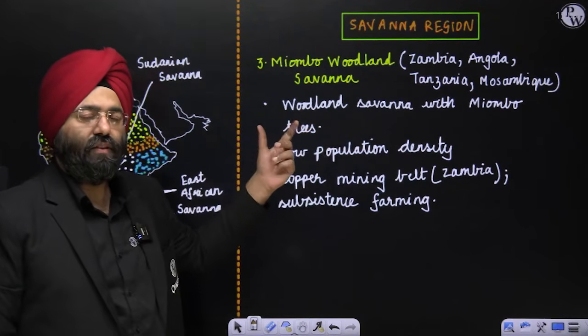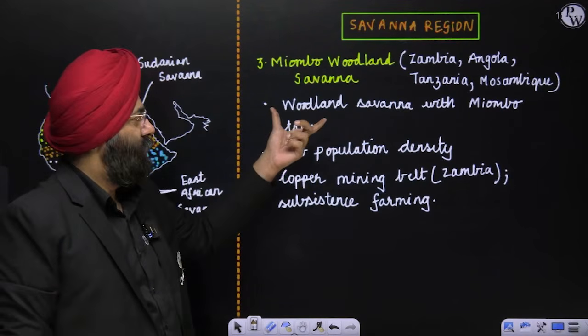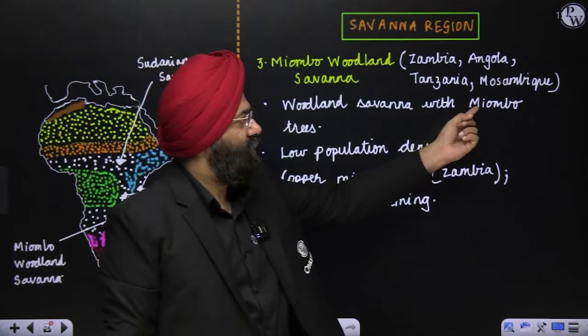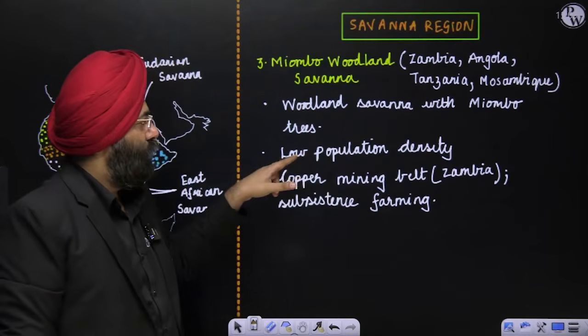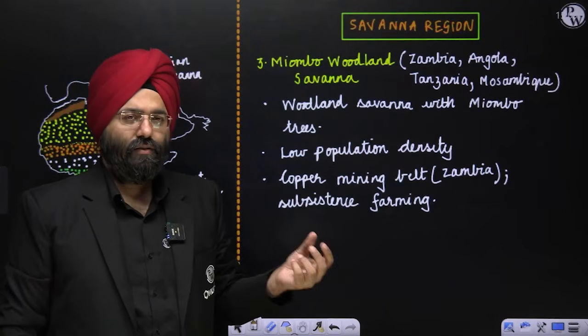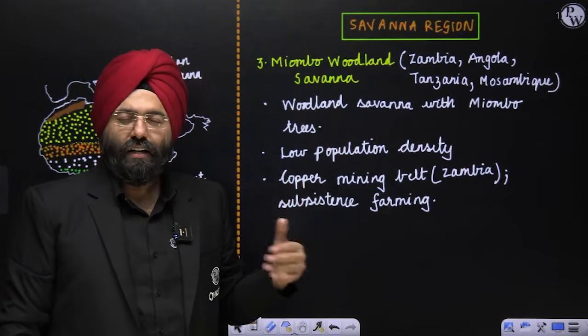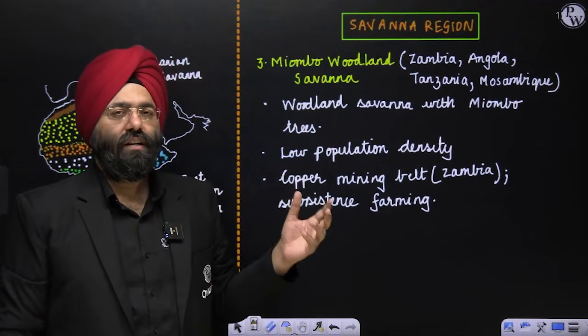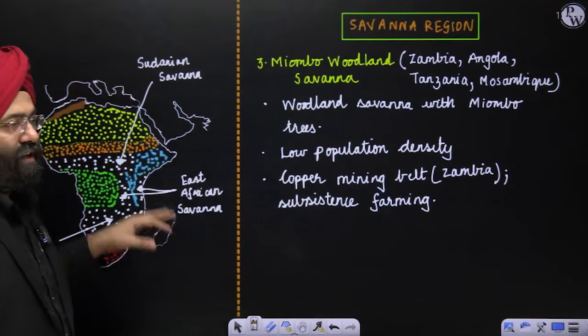That is because of which it gets the name also. So wood trees are present. Which trees are present? Miombo trees are present here. Low population density, because when you see that tree density relatively rises, so over here the density of population is relatively less if you compare it with the region of the East African region.